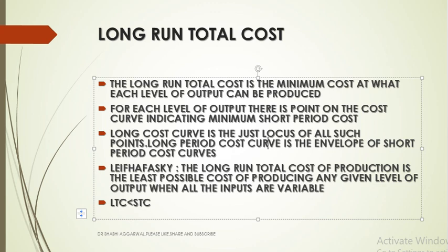The long run total cost of production is the least possible cost of producing any given level of output when all the inputs are variable. So long run total cost will never exceed the short run total cost. It will always be less than or equal to the short run total cost.